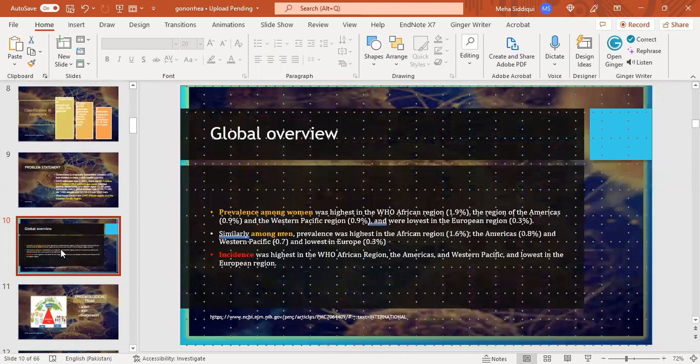If we see the prevalence among men and women, we can see that it is highest in the WHO African region, then the Americas, Western Pacific, and lowest in Europe. Incidence was also highest in the WHO African region, Americas, Western Pacific, and lowest in the European region.